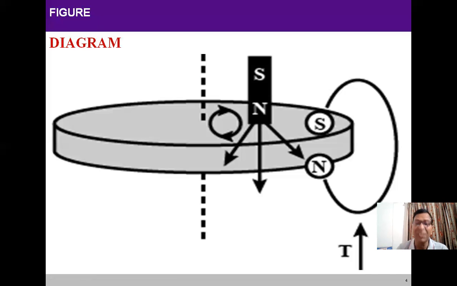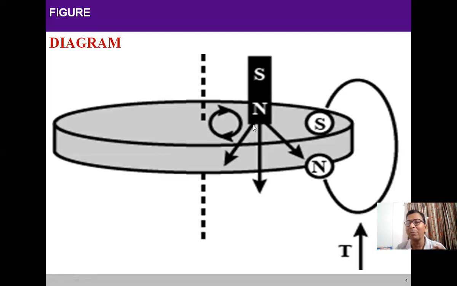Since the magnet moved in a circular path around the axis of rotation, these currents form loops in a circular path, and a lot of loops are formed. The current moves in a circular path on the surface of the metallic disc.